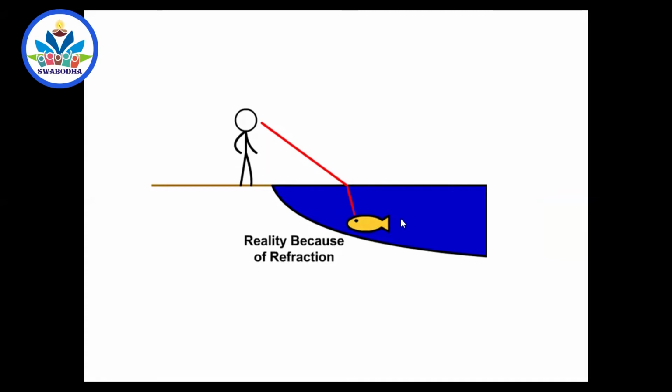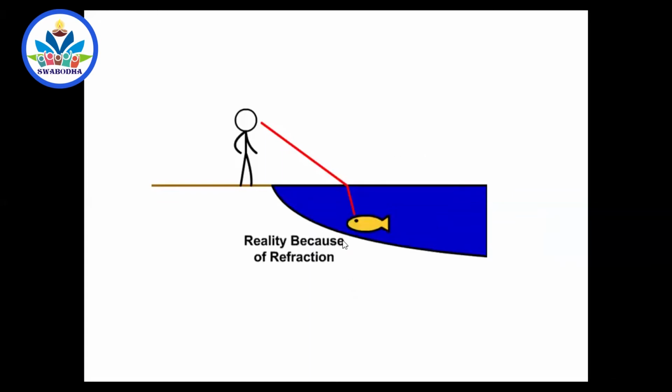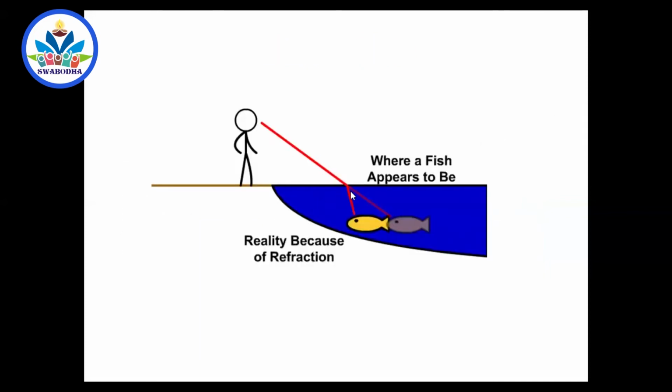So the fish will not be seen at the actual place as it is. It will be because the ray of light coming from the fish will move to your eyes and it will bend like this. You feel that the fish is here. The actual fish position in reality and whatever you see are different. Next, that is one refraction. So see, there is a normal shift. Of course, in this picture, it is not a normal view. There is a shift found in one position.